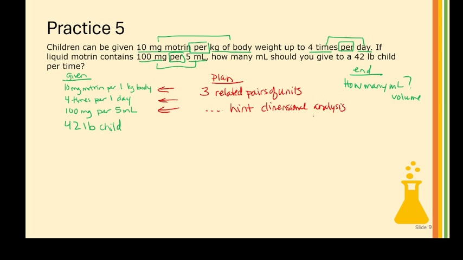So note that again, when I have related pairs, I'm going to sort of see what this is. So this is a mass, right? And then this is milligrams, this is mass, and this is mass.